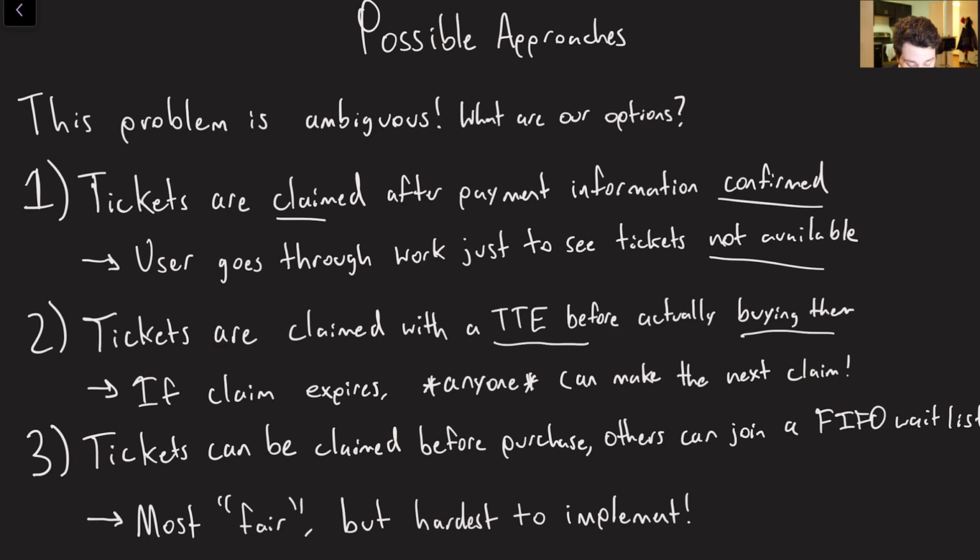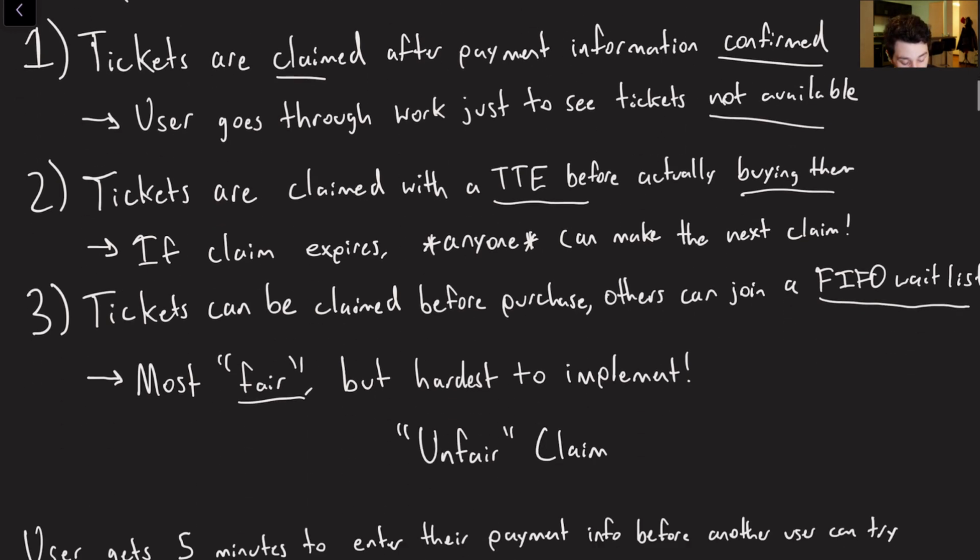The next thing is that if we want to make this more fair, right, where say I'm in line to get a ticket, I drop out, the next person in line actually gets them rather than some other rando who jumped in. What would be great is if we could have some sort of wait list, right, a FIFO wait list. So FIFO just means first in, first out. If I get there and then you get there behind me and then a third guy comes behind you, you have priority after I drop out. So again, this is going to be the most fair, but it is also not so easy to implement. We're going to discuss some of the caveats associated with actually doing that, and we'll go through them.